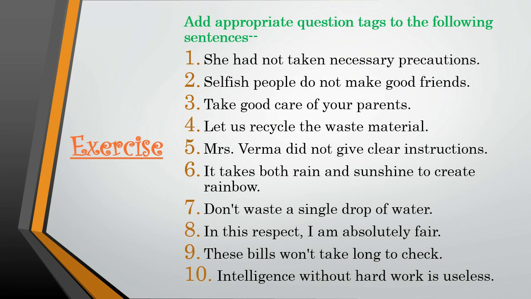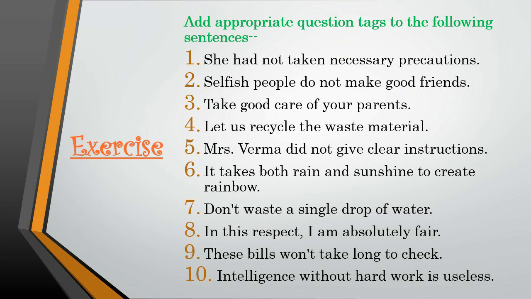Yes, that is the correct answer. Next, don't waste a single drop of water. Since this is a command, will you and won't you both are correct usages. Don't waste a single drop of water, won't you? This is correct. Or don't waste a single drop of water, will you? This is also correct.